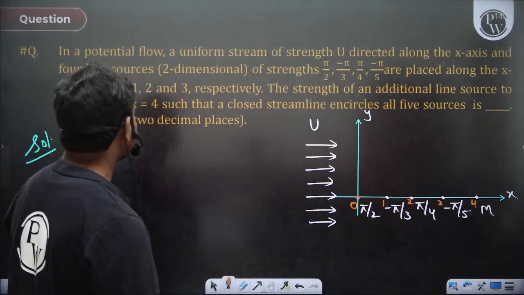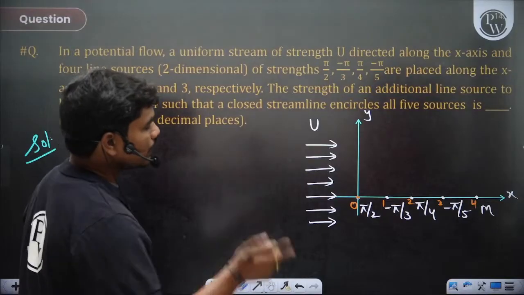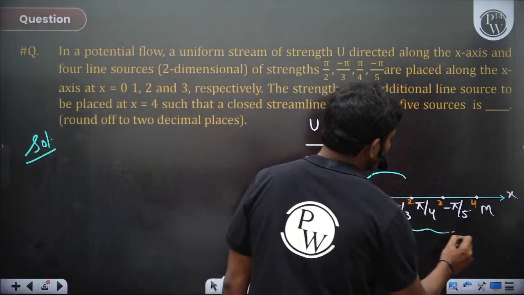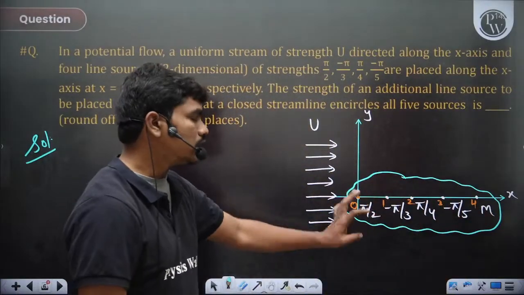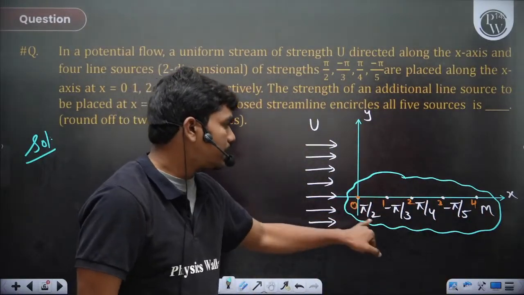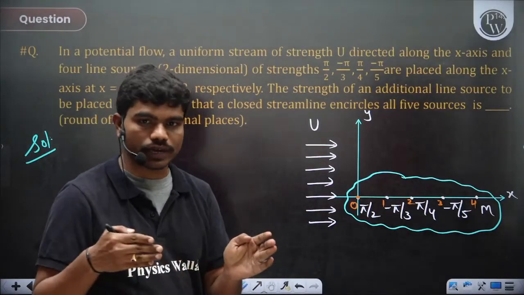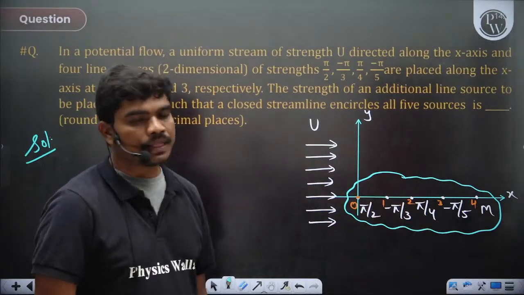The strength of an additional source to be put at x equal to 4 such that a closed streamline encircles all the 5 sources. So basically you could see there should be a closed streamline which should enclose all the sources. Means if you take some liquid in this, then the liquid in the streamline stays in the streamline because flow cannot occur across the streamline. So whatever is the flow inside, that stays inside.